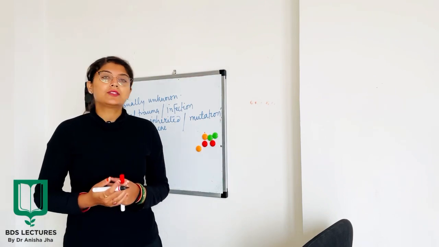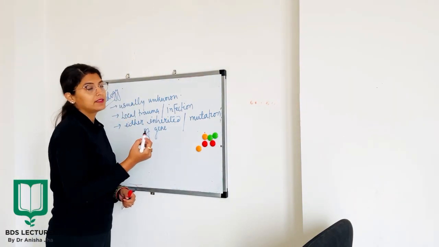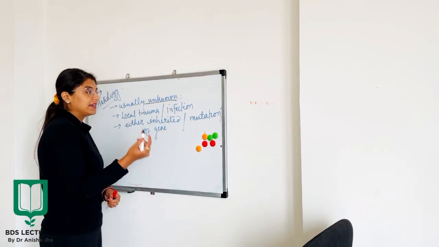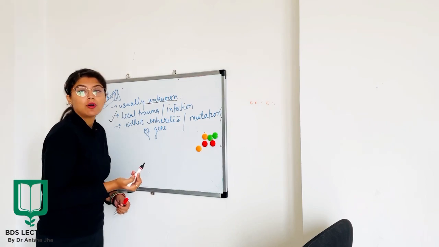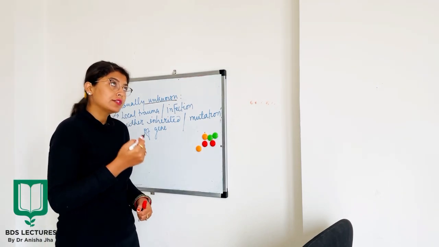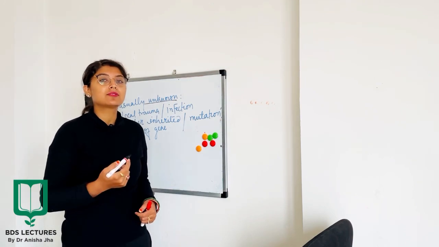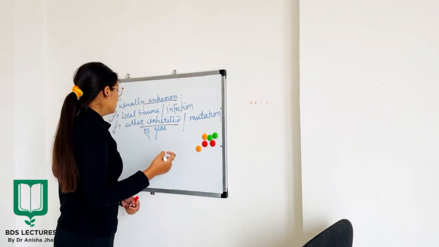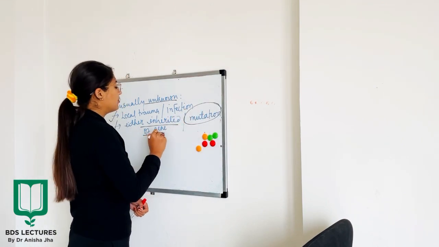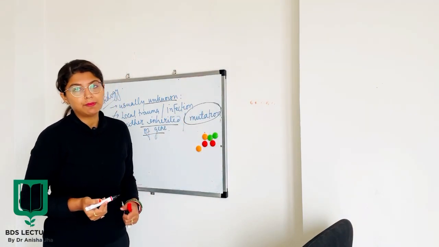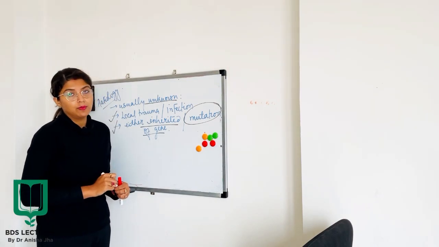Now coming to the etiology of odontoma, basically the etiology has been considered unknown, but studies have shown that it might be due to some local trauma or infection. Also, the role of genes and inheritance plays a very vital role. So either it is inherited or there can be some mutation of the gene which shall be present. So this was all about the etiology of the odontoma.